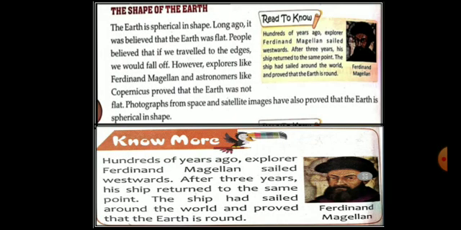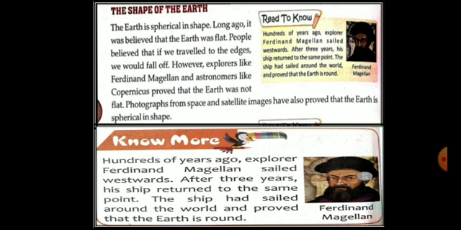Let's read our book. The earth is spherical in shape. Long ago, it was believed that the earth was flat. People believed that if we travel to the edges, we would fall off. However, explorers like Ferdinand Magellan and astronomers like Copernicus proved that the earth was not flat. Photographs from space and satellite images have also proved that earth is spherical in shape.